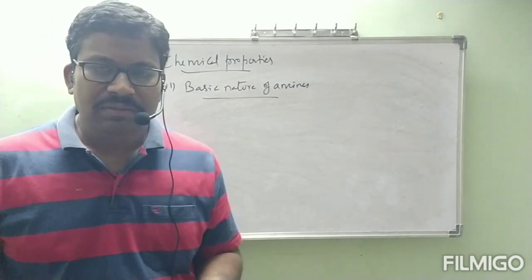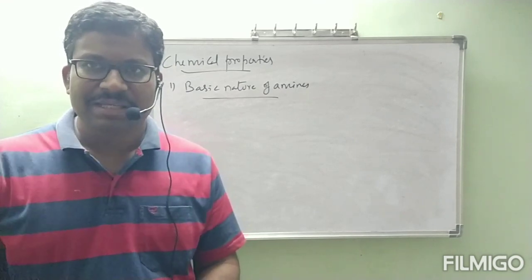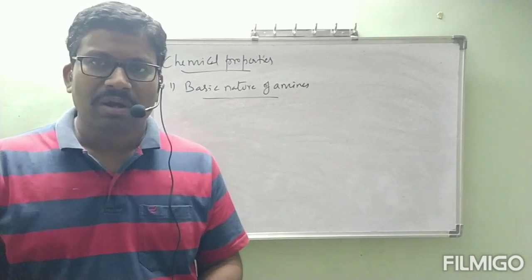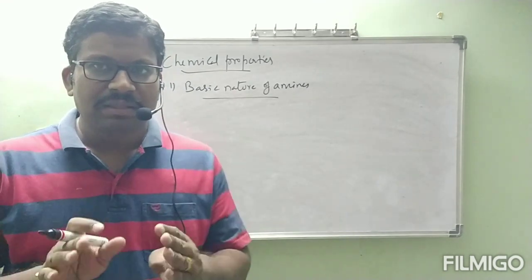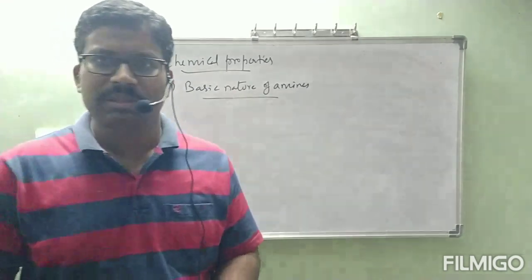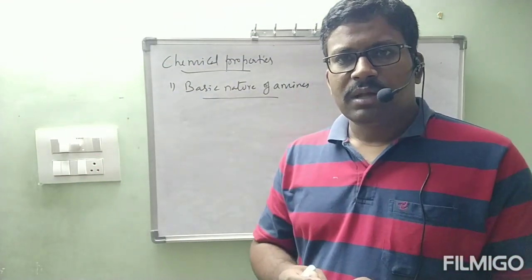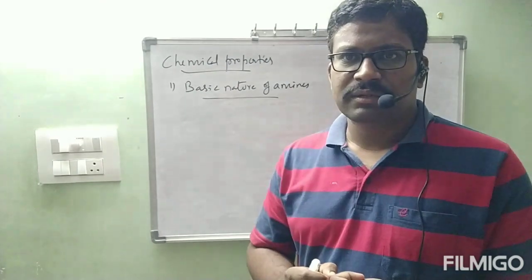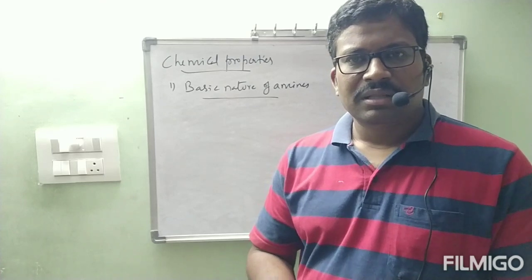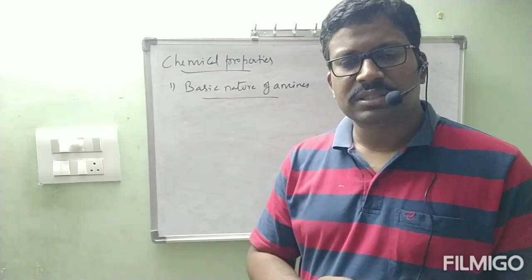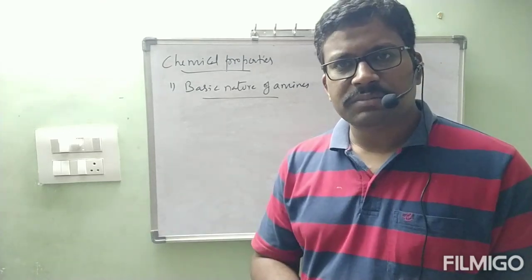In the previous class also, we have seen various definitions of acids and bases: Arrhenius acid and base, Bronsted acid and base, Lewis acid and base. Coming to the point, Lewis acid is an electron pair acceptor and Lewis base is an electron pair donor. The substance which is capable of donating electrons behaves like a Lewis base.